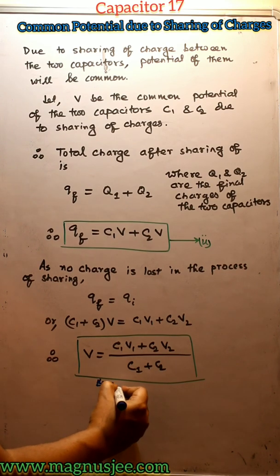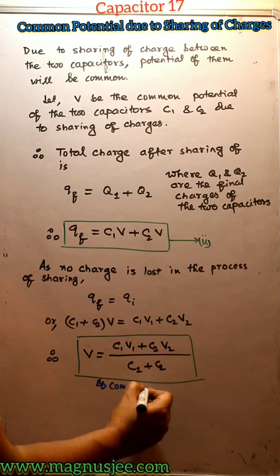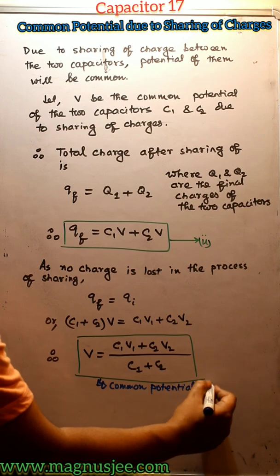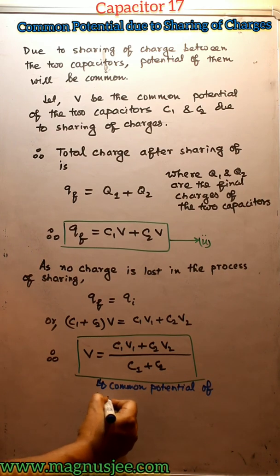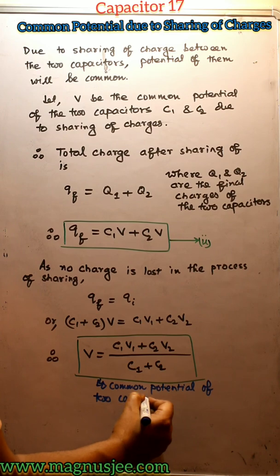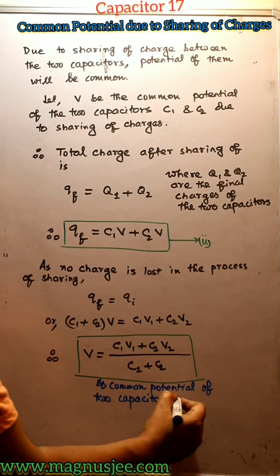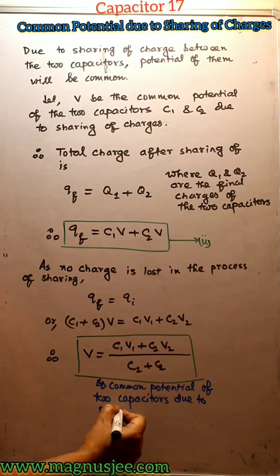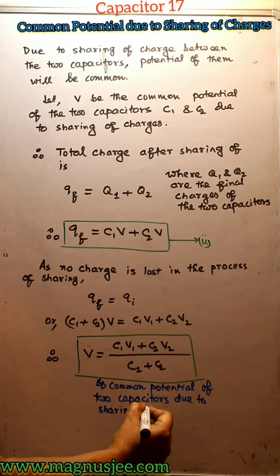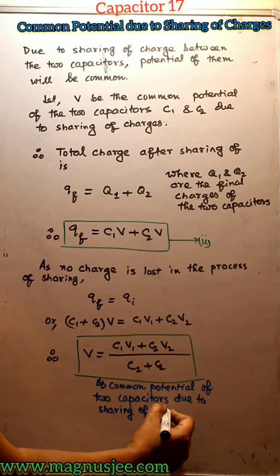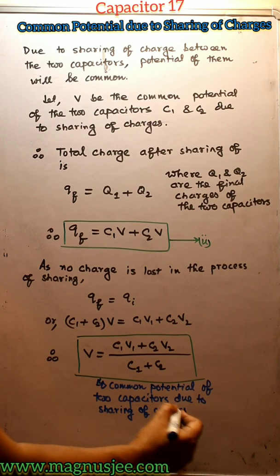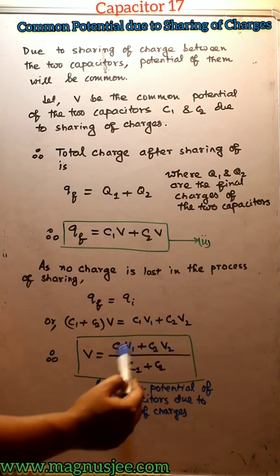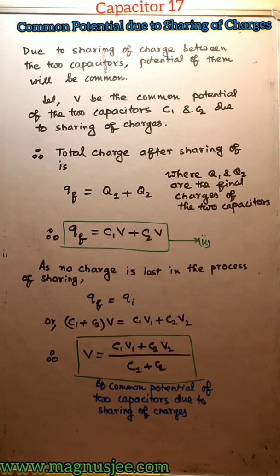This is the common potential of two capacitors due to sharing of charges between them. V equals C1 V1 plus C2 V2 whole divided by C1 plus C2.